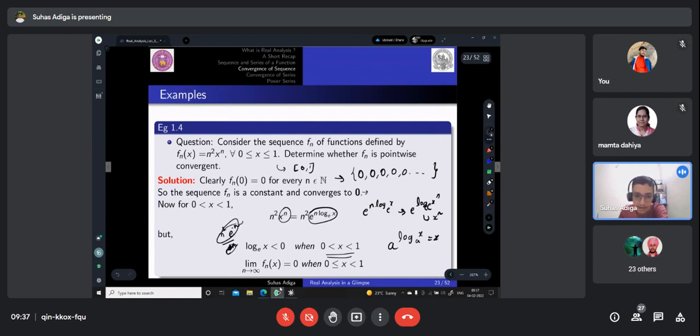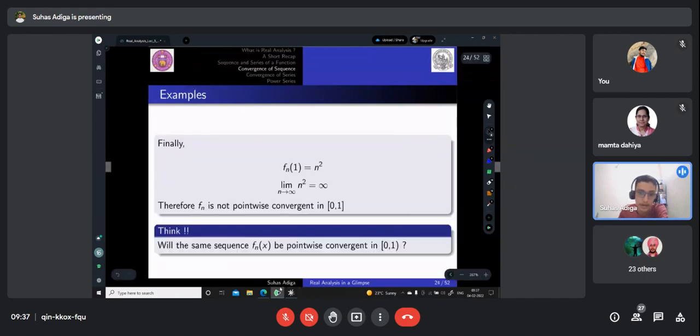So clearly the limit as n tends to infinity of f_n of x is equal to 0, again for numbers between 0 and 1, right? And at x equal to 1, because it is n square x power n, we write it as n square times 1 power n.